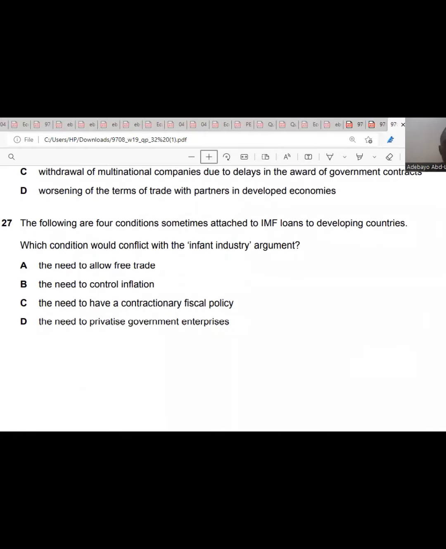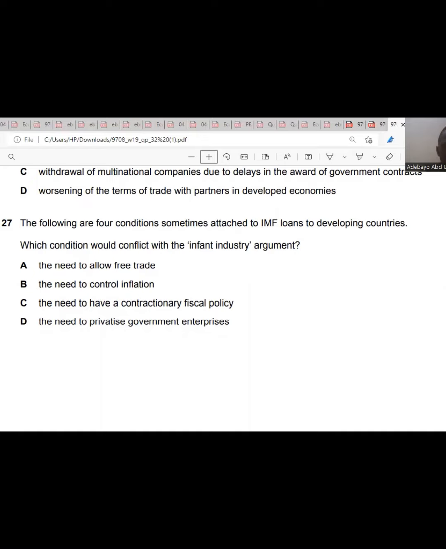Question 27. The following are four conditions sometimes attached to International Monetary Fund loans to developing countries. Which condition would conflict with the infant industry argument? What are infant industries? Industries that are just starting up locally. The options: the need to allow free trade, the need to control inflation, the need to have contractionary fiscal policy, the need to privatize government enterprises.